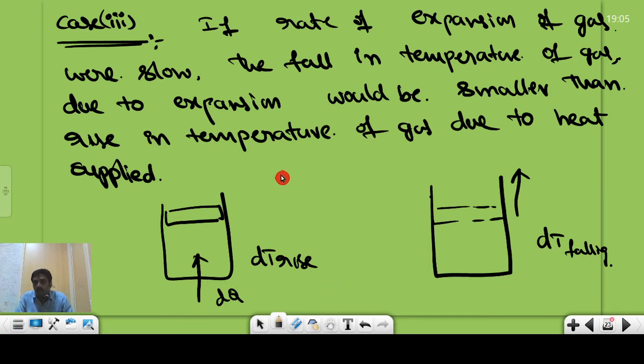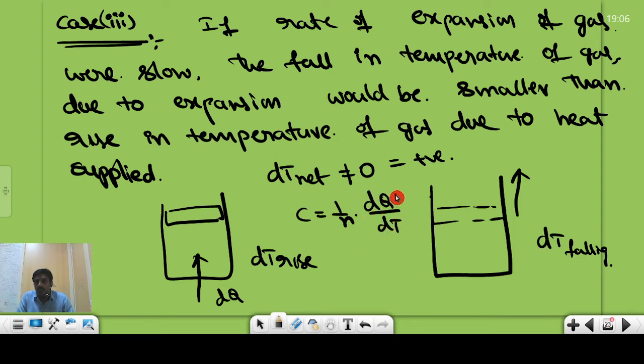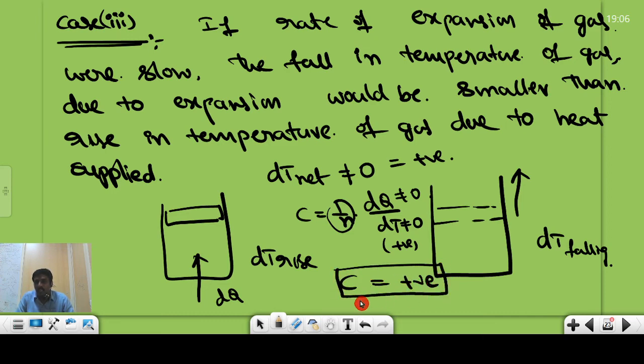Then what will happen here? The net dT is not equal to 0, it will get a positive value. Then the specific heat capacity C = 1/n × dQ/dT, the formula we will use. Here dQ is not equal to 0 and dT is not equal to 0 and it is a positive value. This n is also positive, so the total C value will be positive.